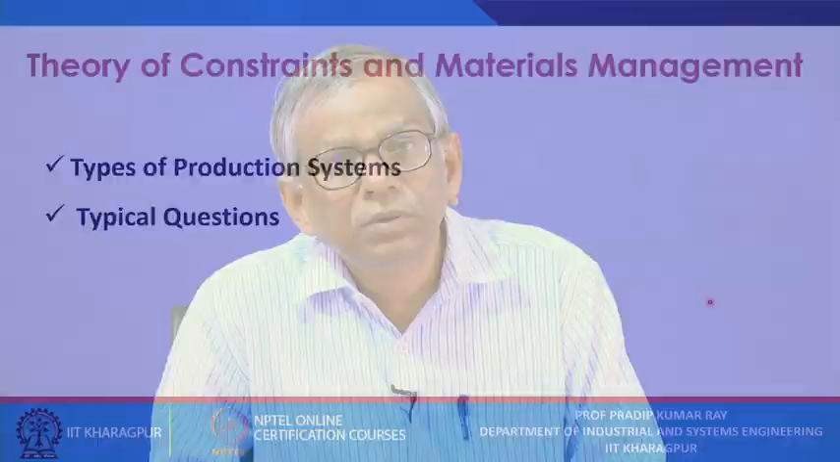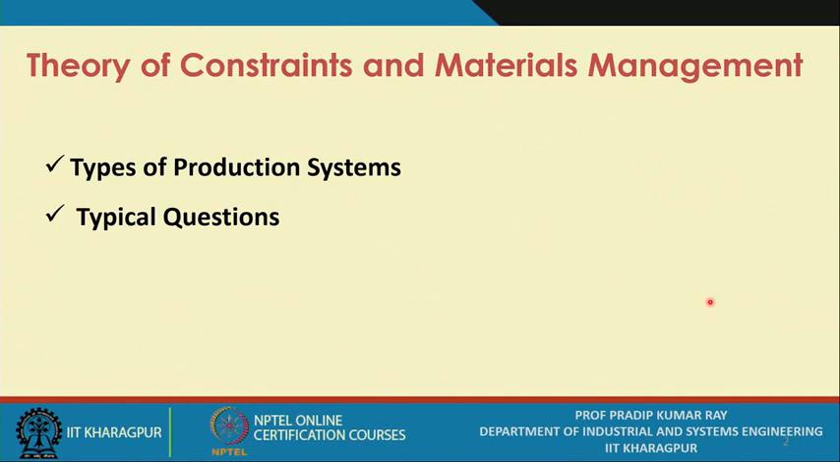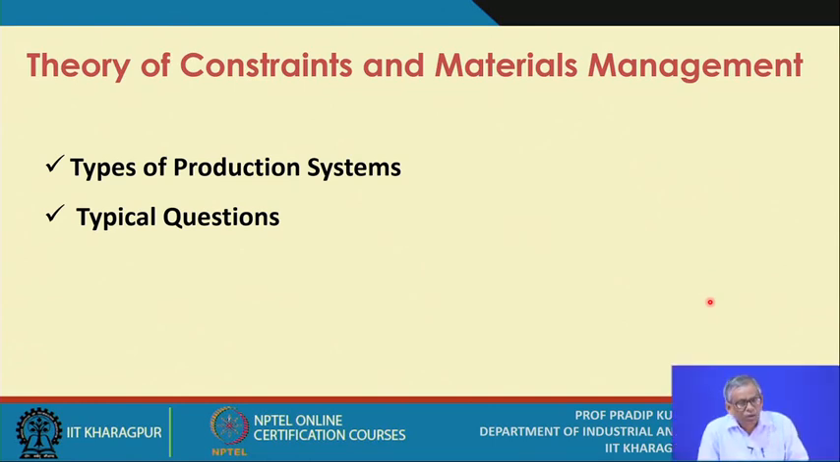So this will be the fifth lecture session on the TOC, or theory of constraints. During these sessions, I will discuss two specific aspects. One is the types of production systems. Already we have referred to this in the previous lecture sessions, and you know that there are three types of production systems. These are referred to as a plant, that means either there could be V plant or A plant or T plant.